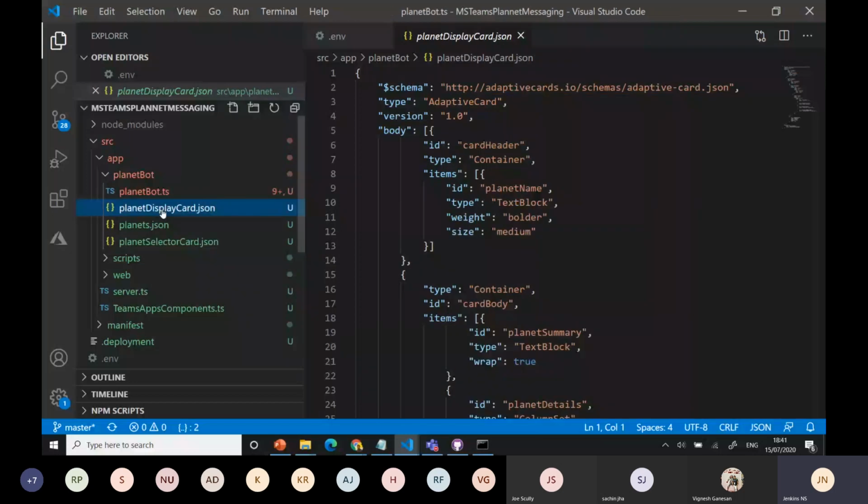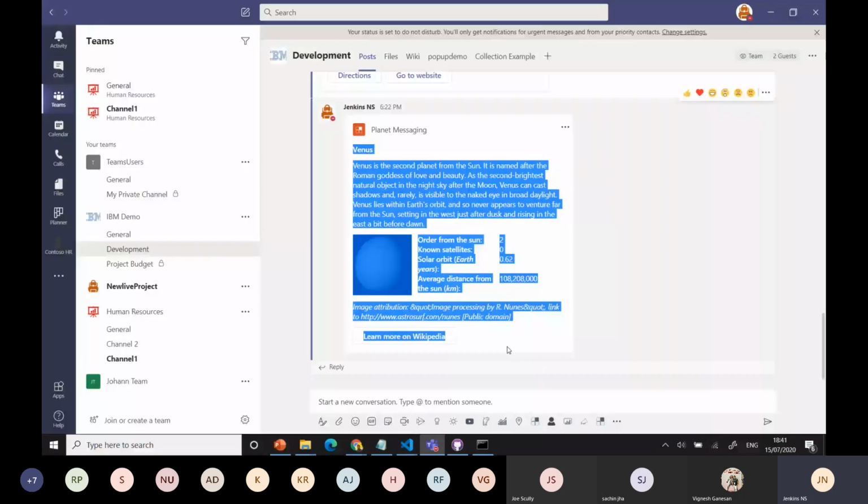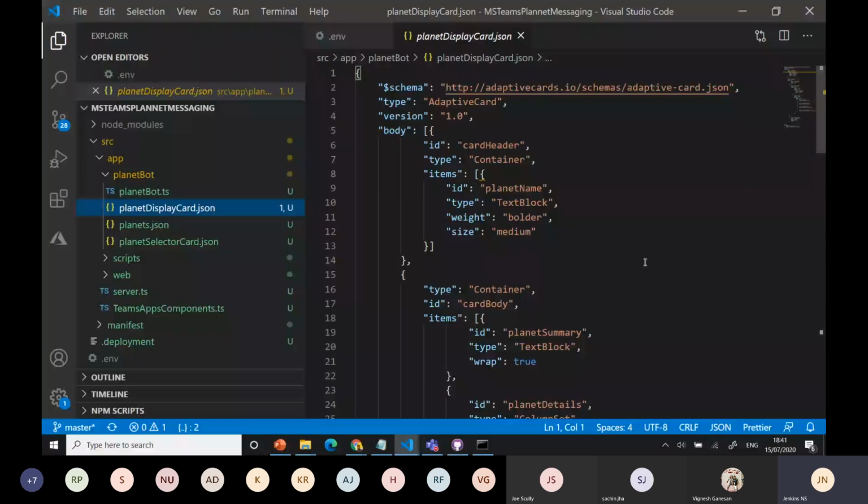I use this container for getting the body, columns, everything. Same like here, this output. Okay, this output I'm making with the adaptive cards. That's what I'm using here. You can see the adaptive card schema I'm using here, and based on the adaptive card type, I used all the things.